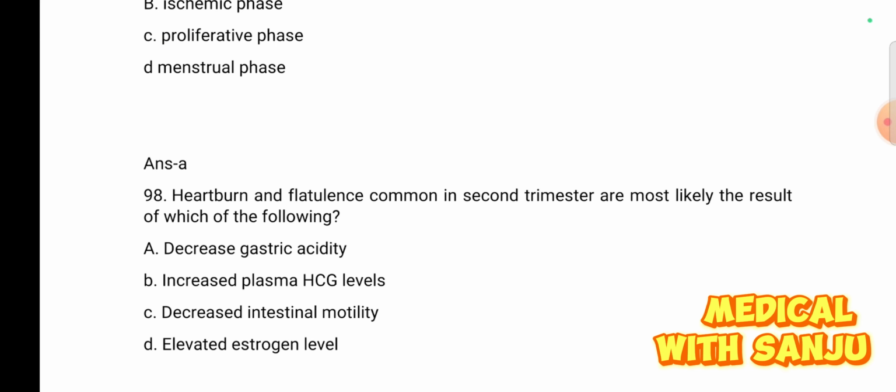Question number 98. Heartburn and flatulence common in second trimester are most likely the result of which of the following? Option A, decreased gastric acidity. Option B, increased plasma acid levels. Option C, decreased intestinal motility. And option D, elevated estrogen level.